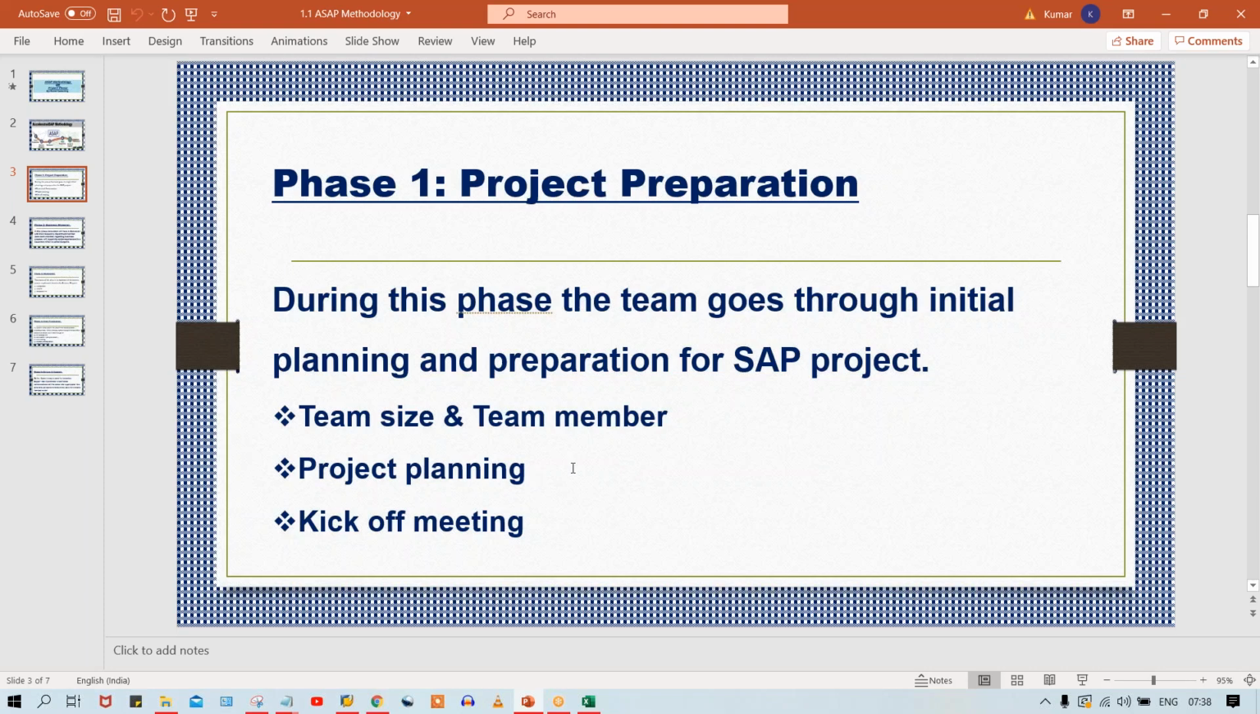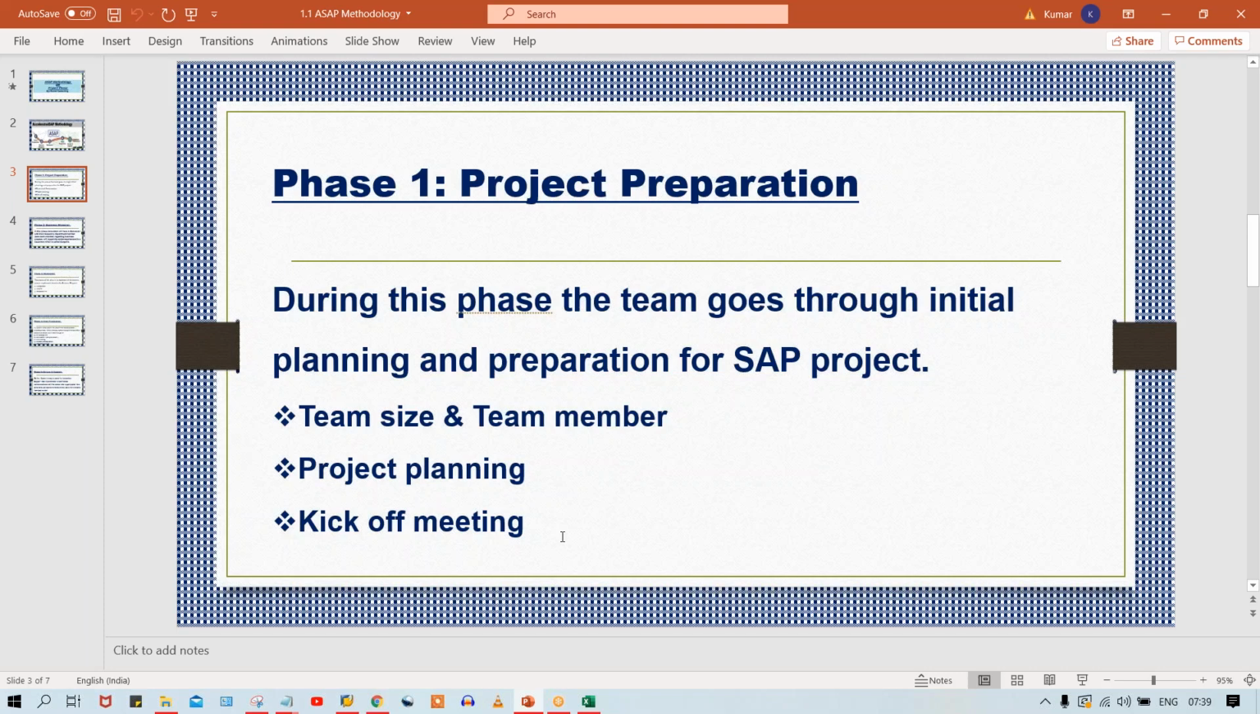So now here, project planning means all the deadlines are going to be decided by the project manager. And then the kickoff meeting. Kickoff meeting means, guys, let's suppose the team size is decided, the team members are already completed, and these are the 30 people. Project planning is also done, everything is done. Now the kickoff meeting means the team is already set. There is a team of 30 people.